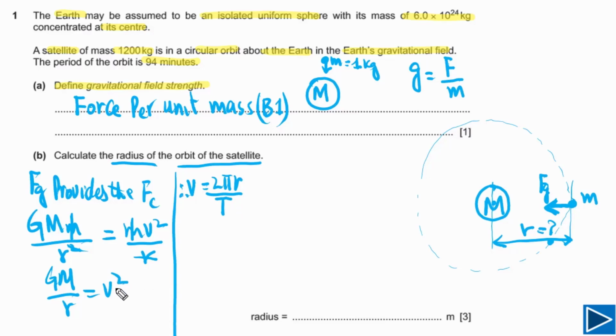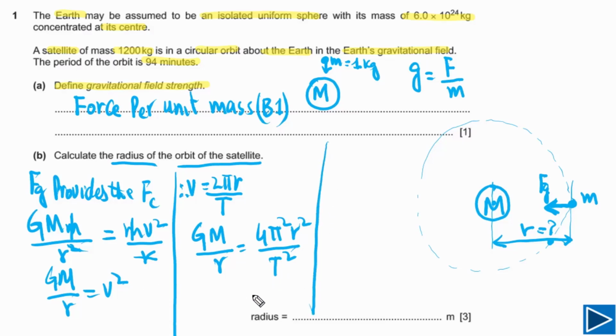We need to plug in values of v squared, so we can write down this one here now. This is G capital M over r, and here we can write down this is 4 pi squared r squared divided by T squared. Because this is v squared, so I just directly plug in these values. So this is v squared. Now we need to rearrange this one for r.